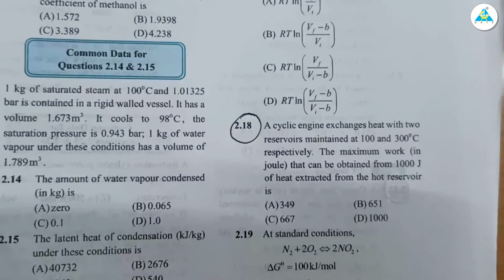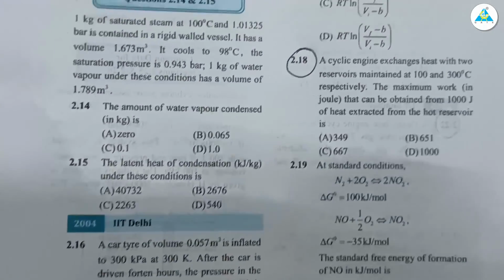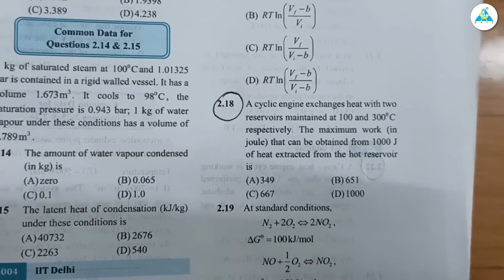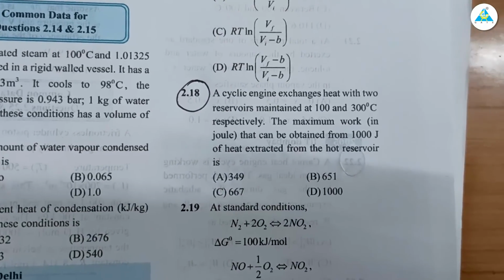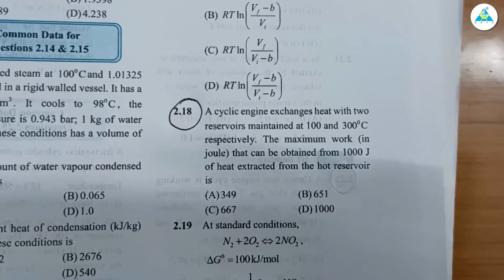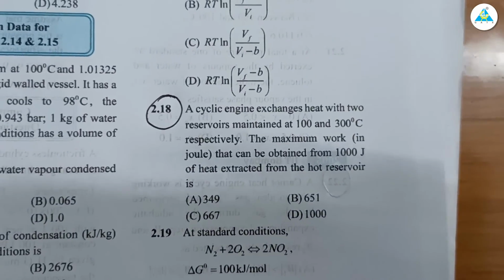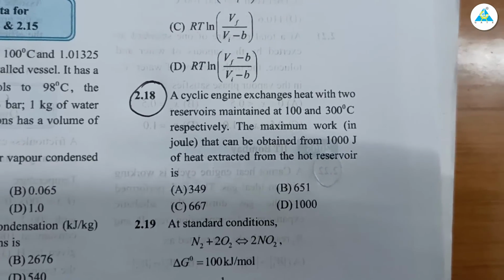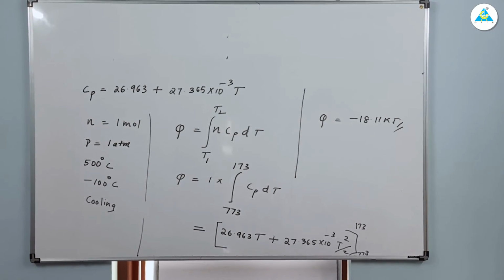Clear? Question? Clear? GATE 2004 IIT Delhi. A cyclic engine exchanges heat with two reservoirs maintained at 100 and 300 degrees Celsius respectively. The maximum work that can be obtained from 1000 joule of heat extracted from the hot reservoir is. Clear?